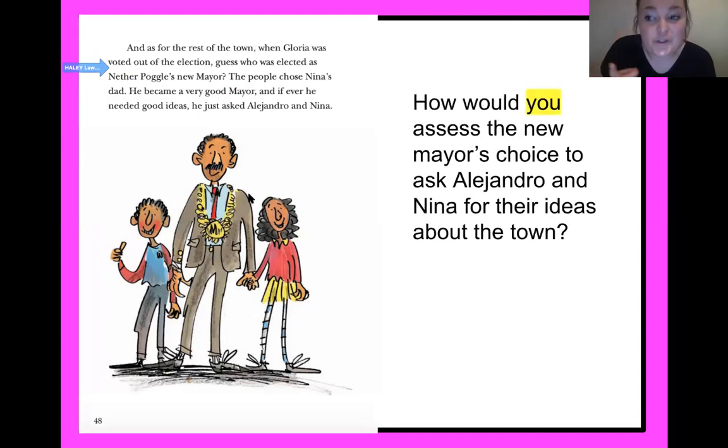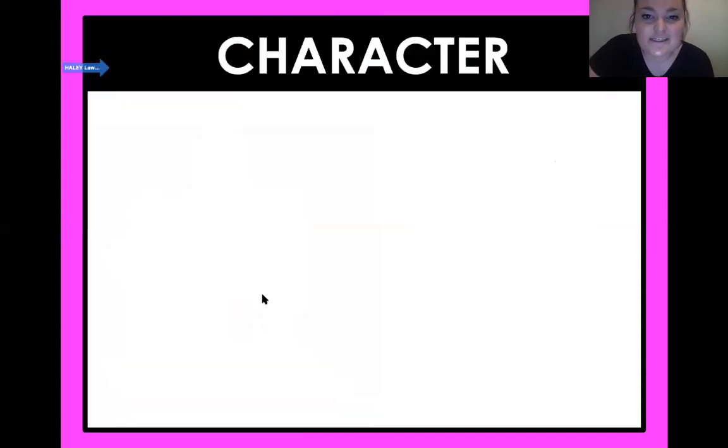So how would you assess the new mayor's choice to ask Alejandro and Nina for their ideas about the town? Do you think that's a good idea? Well, a lot of people might think it's crazy to get advice from two kids, right? But they've shown throughout this story that they're very creative and they have good ideas and they worked out. So I don't think it's crazy at all that he goes to them for ideas because they've proven in this story many times that they have good ideas.